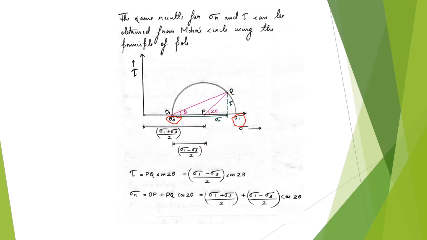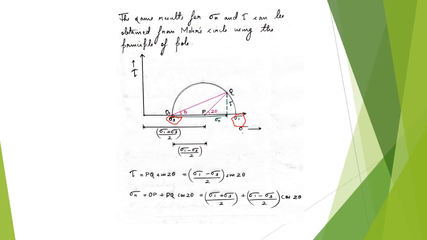So any line drawn at an angle theta through the pole which intersects a point on the Mohr circle will give you the corresponding shear stress and normal stress acting on the rupture plane.